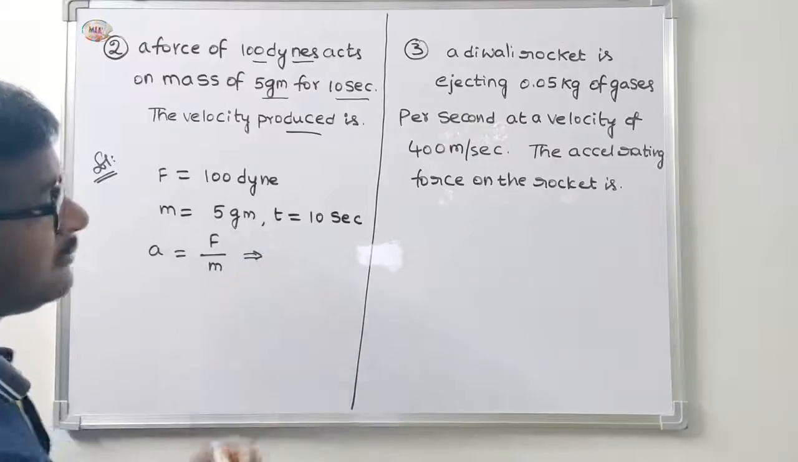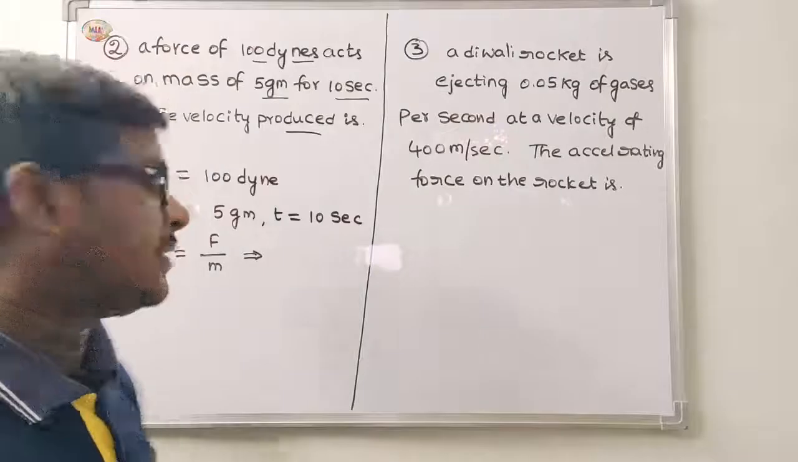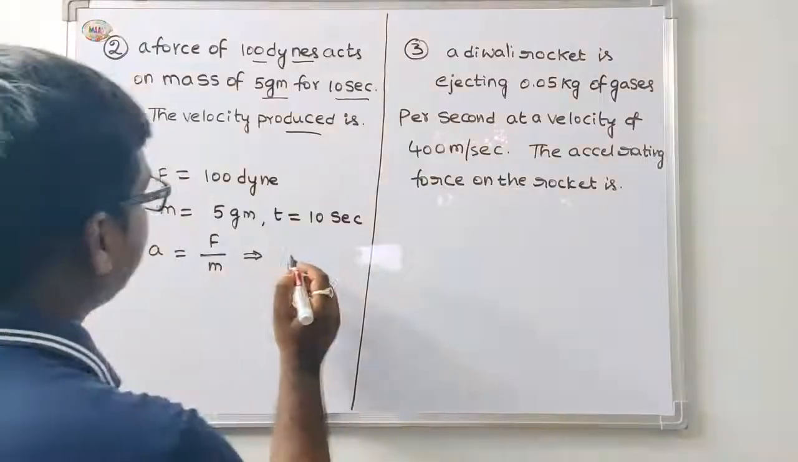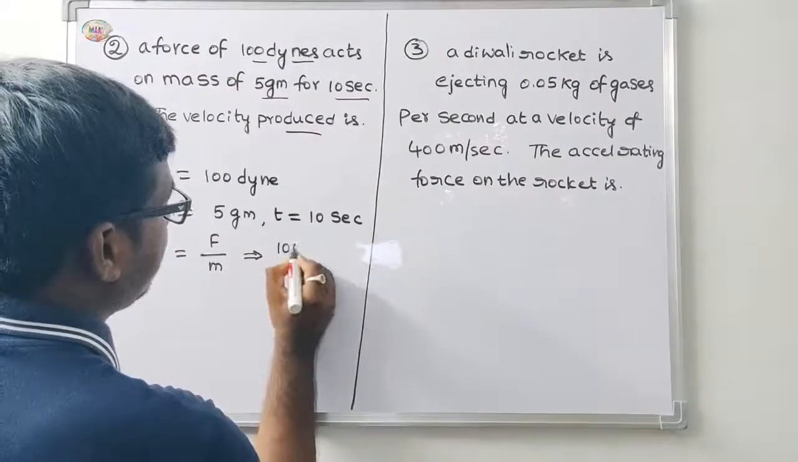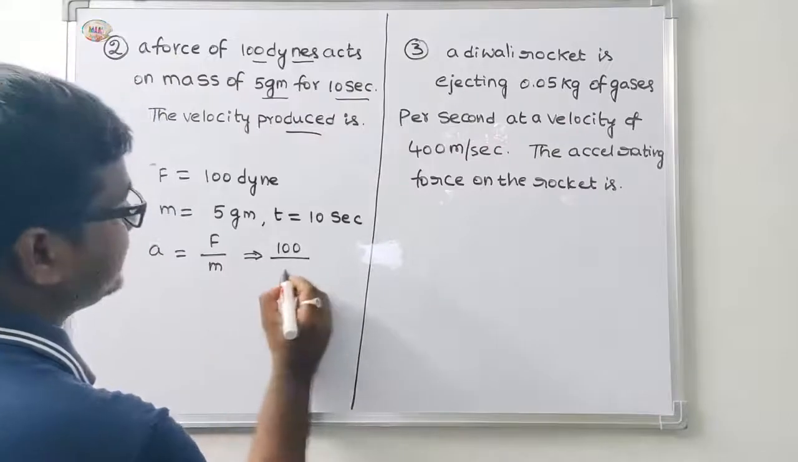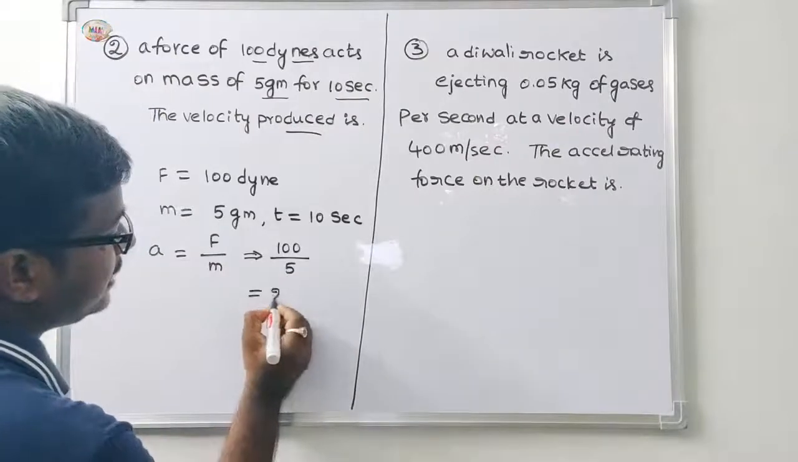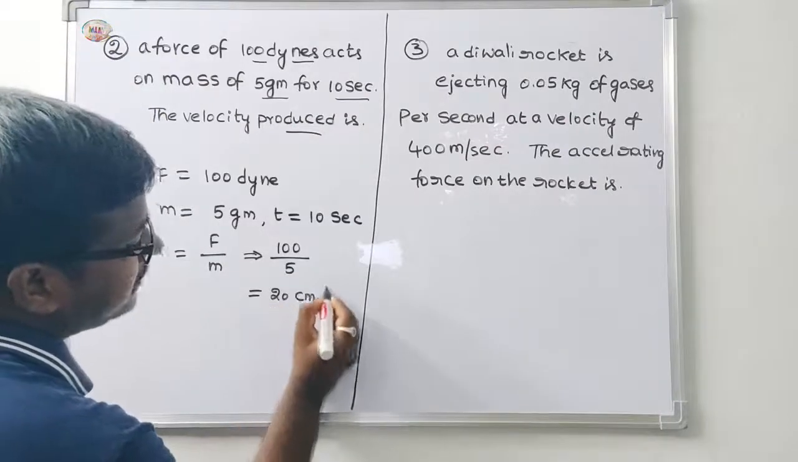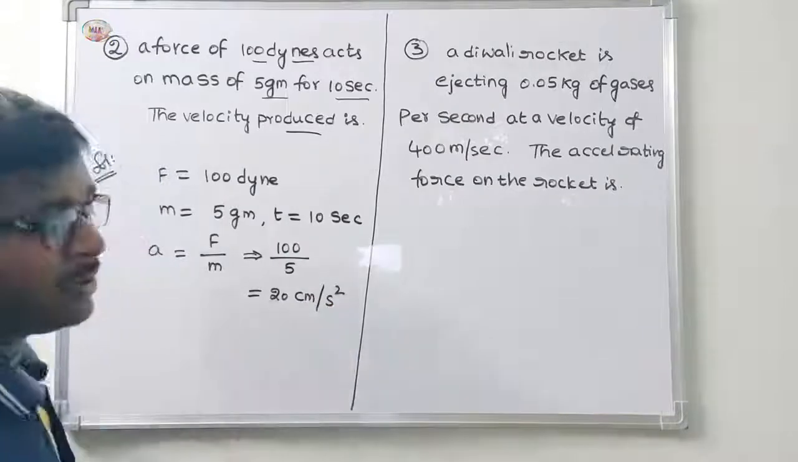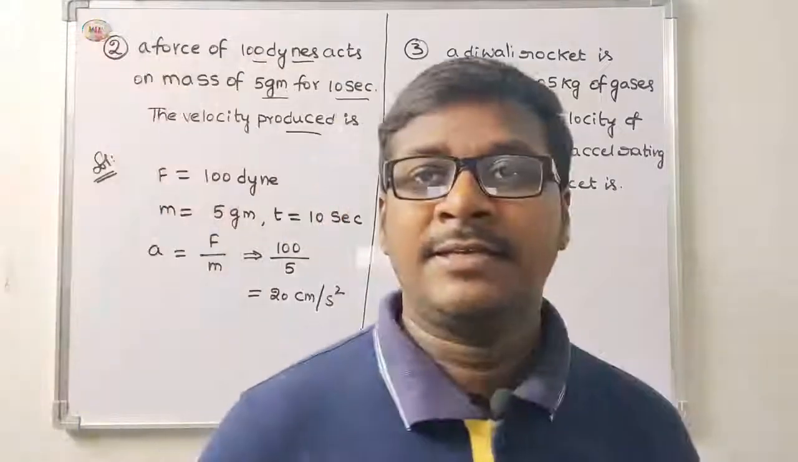This is the formula for Newton's second law, F is equal to ma. Here F is 100 by mass 5, that is equal to 20 centimeter per second square.